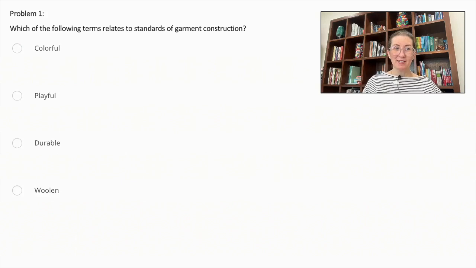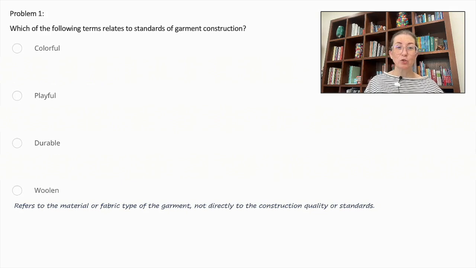Problem number 1. Which of the following terms relates to standards of garment construction? Colorful, playful, durable, or woolen? Let's begin with woolen. This refers to the material or fabric type of the garment, not directly to the construction quality or standards. So we can cross that out.